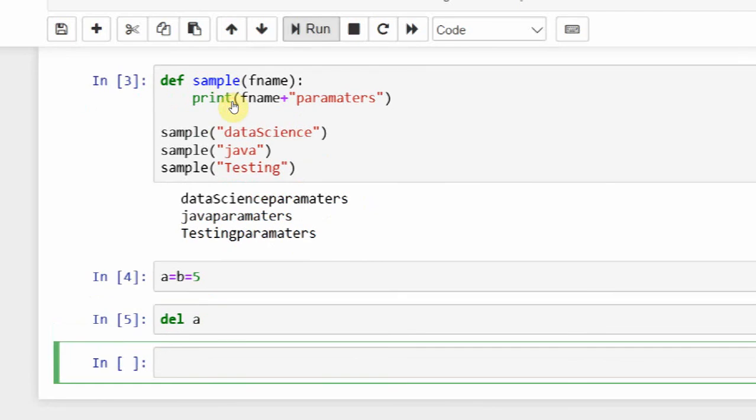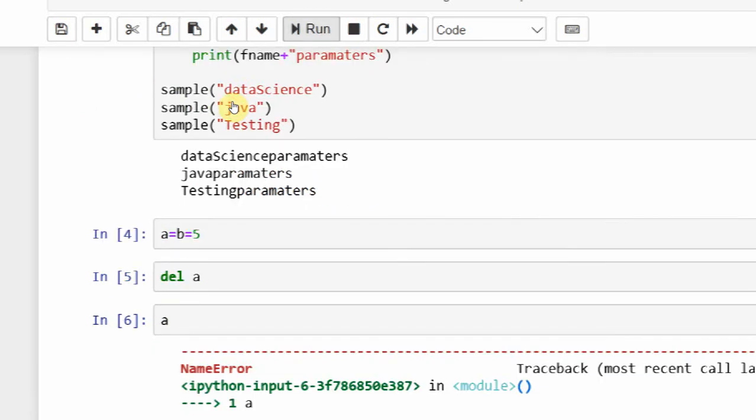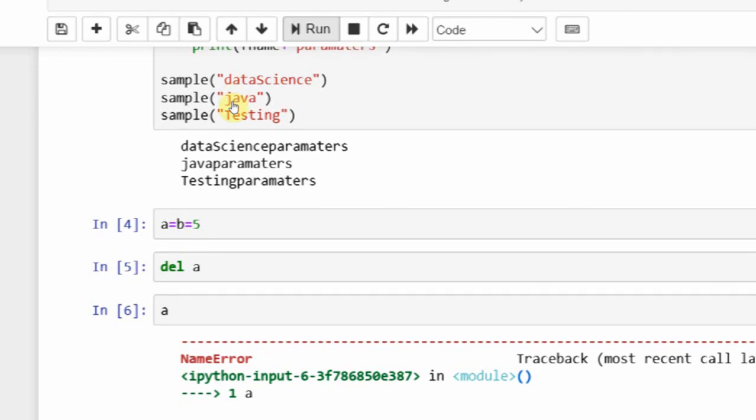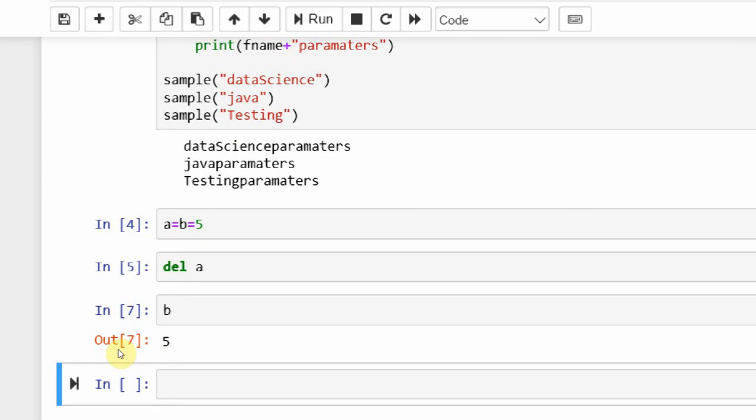Why is it displaying an error? Because a is not there. Let me call b only, and run. The value 5 is printed, because I deleted the variable reference a. So a is not present, only b with value 5 is there.